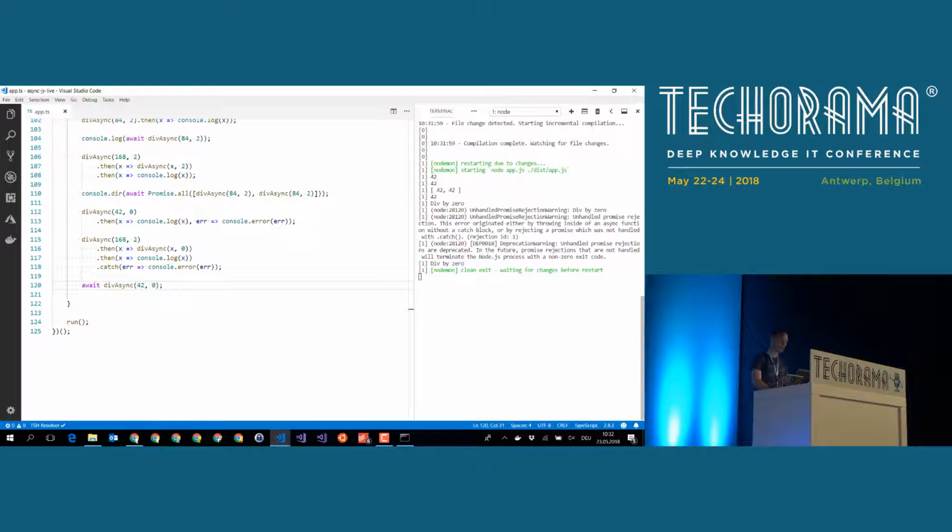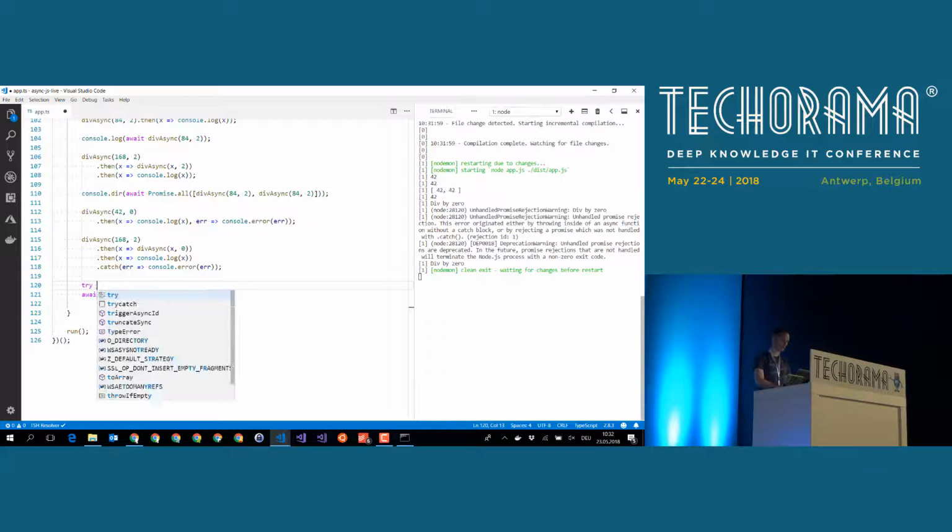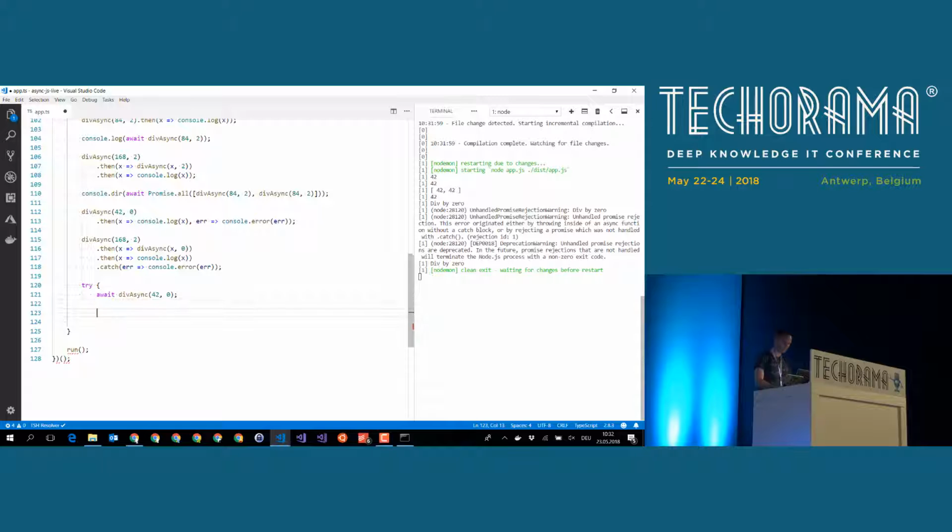So what can we do about that? And the solution is a good old friend, try catch. So the beauty of async await in terms of error handling is that we can use try catch, catch error, and do some console.error, error.